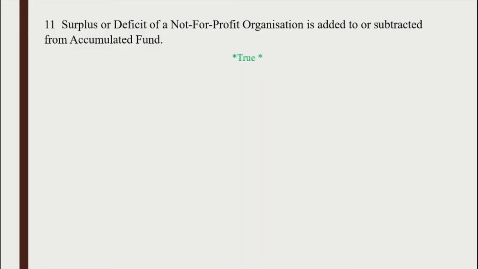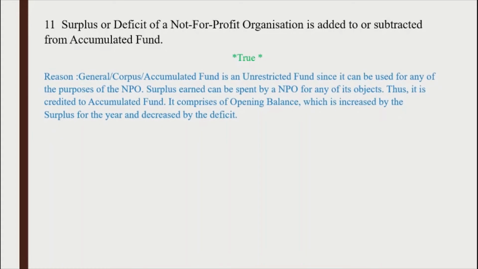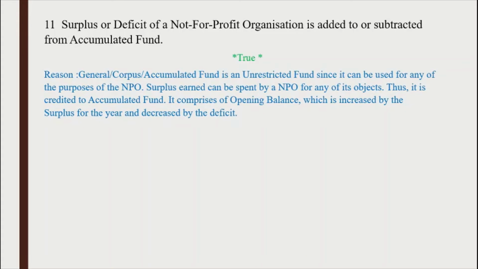The answer is true because general corpus or accumulated fund is an unrestricted fund since it can be used for any of the purposes of the NPOs. Surplus earned can be spent by a NPO for any of its objects. Thus, it is credited to accumulated fund. It comprises of opening balance, which is increased by the surplus for the year and decreased by the deficit.